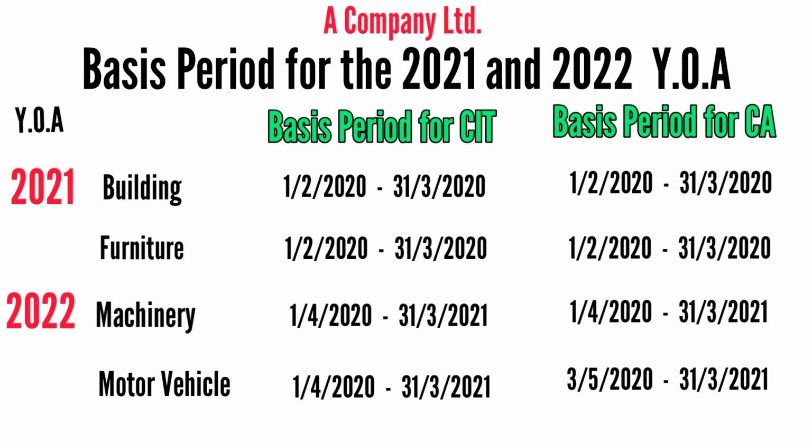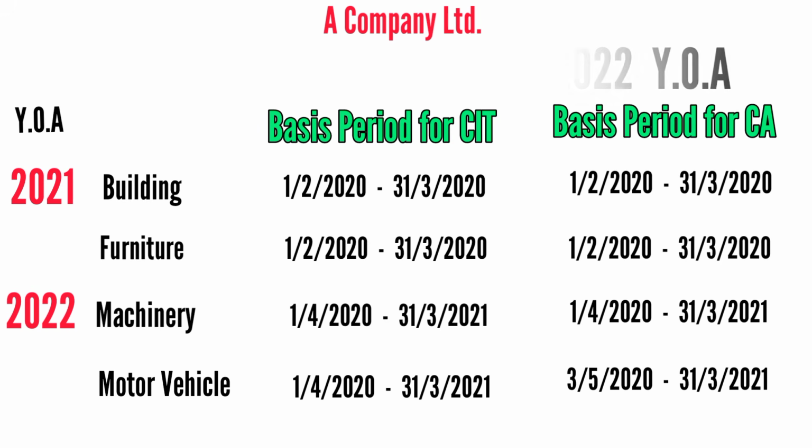Because that asset has stayed for only 2 months in the first year, right? Now, let us go to the second part of the question, which says compute the capital allowances for all the relevant assessment years. So to compute capital allowance, the first thing you need to do is to list out all the assets involved. What are the qualifying capital expenditures involved?